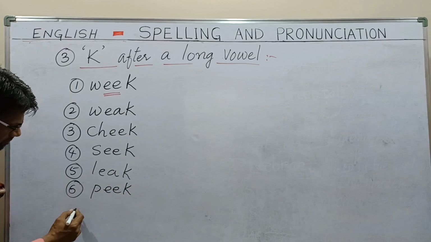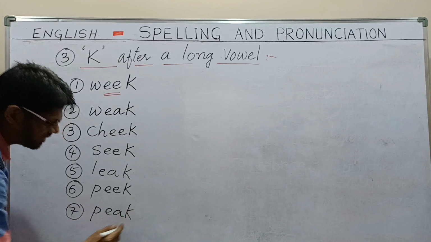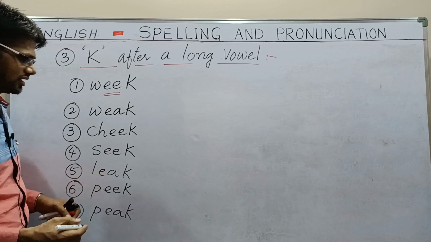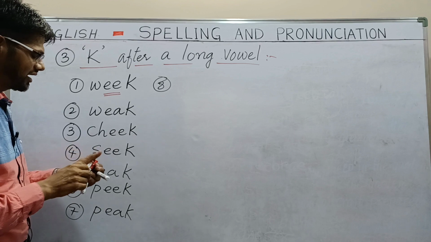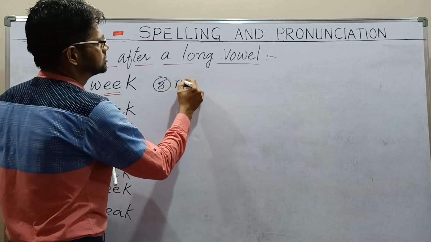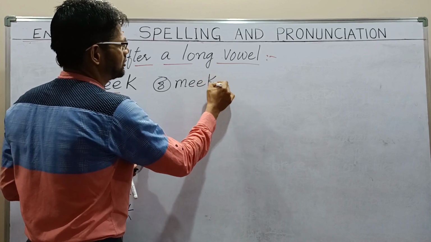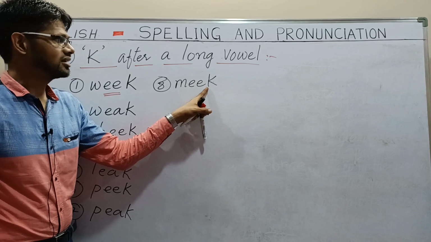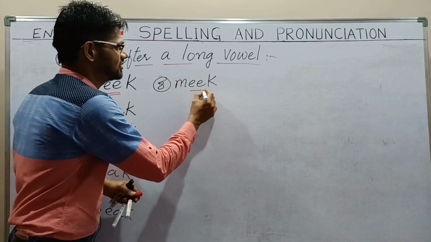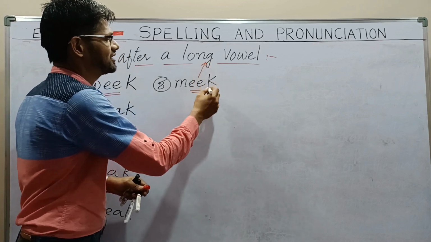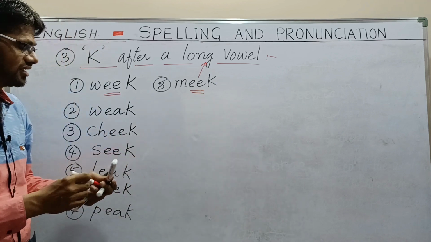One more example, it will be easy for you. Peak, P-E-E-K, peak. Here also we have a long vowel sound, and P-E-A-K, peak also has a long vowel sound. And I can give you more examples. For example, number 8, meek, M-E-E-K, meek. The last letter is K, not CK, because of the long vowel E, me. So the long vowel sound is here. That is the reason we have to write only K, not CK.